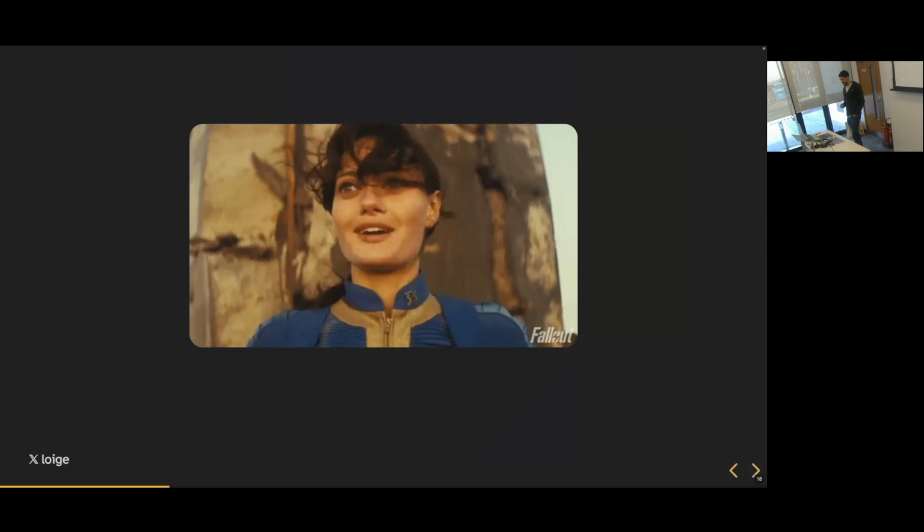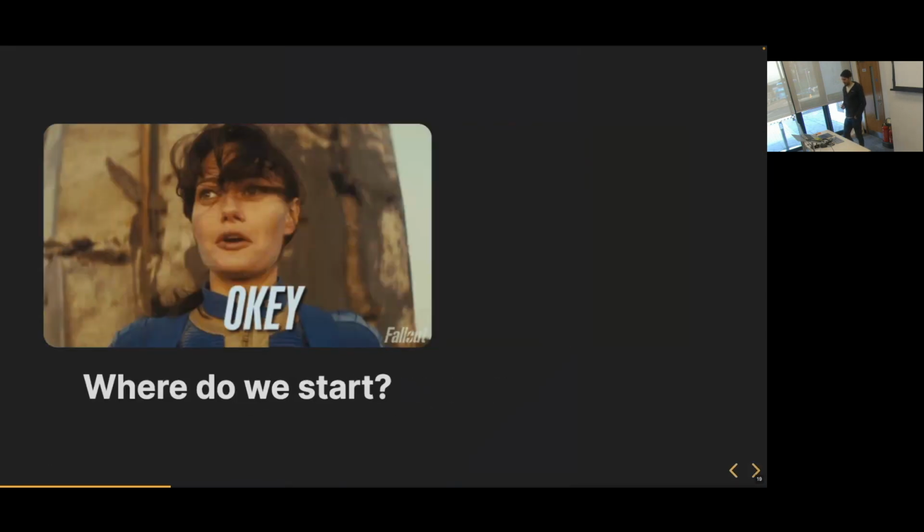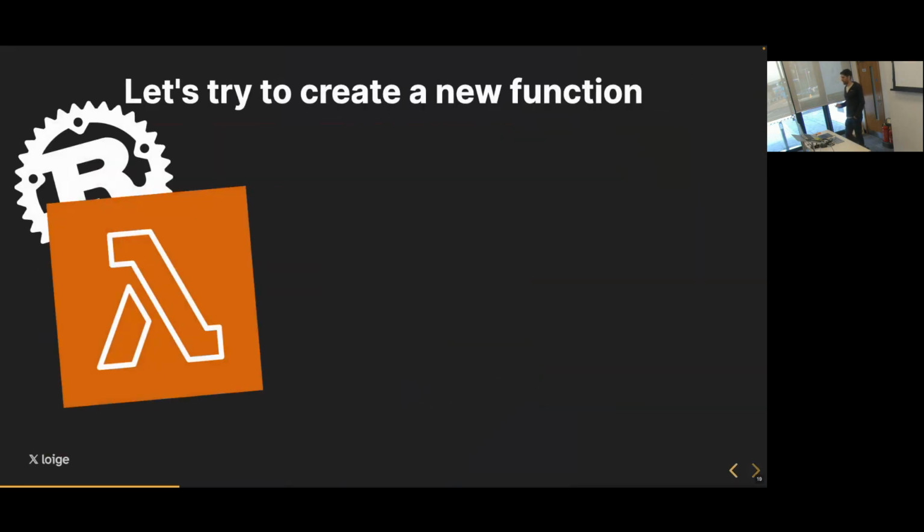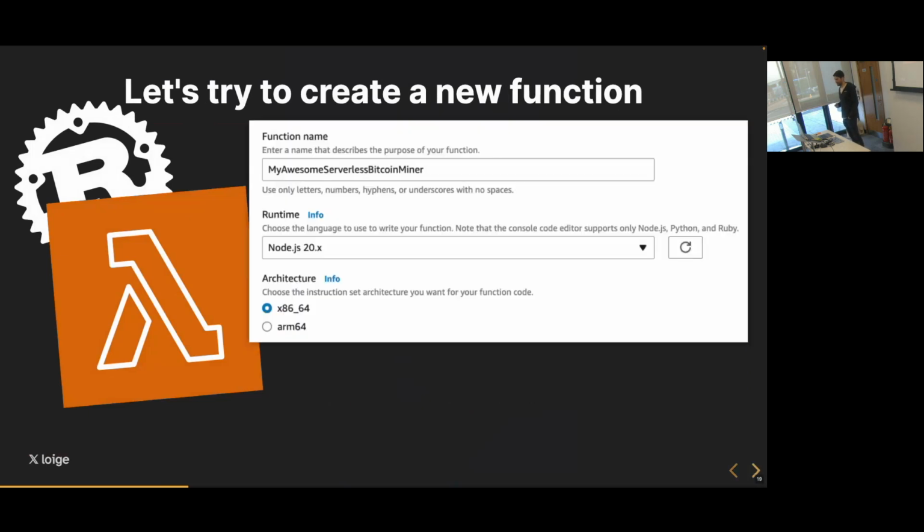Okay, let's get started. Where do we start? We can start by trying to create a new Lambda function in the AWS web console. So generally speaking, what do you do? You just go on the Lambda service, you click on create a new Lambda, and then at that point, you have a screen that looks like this.